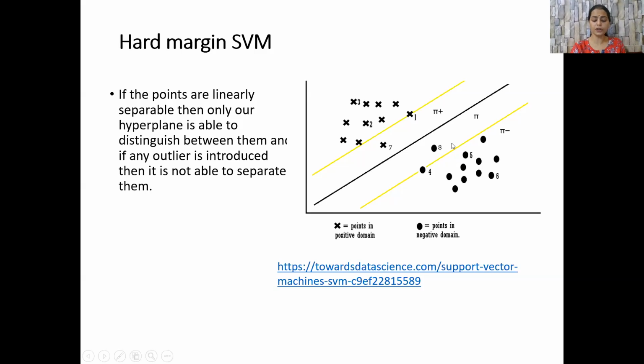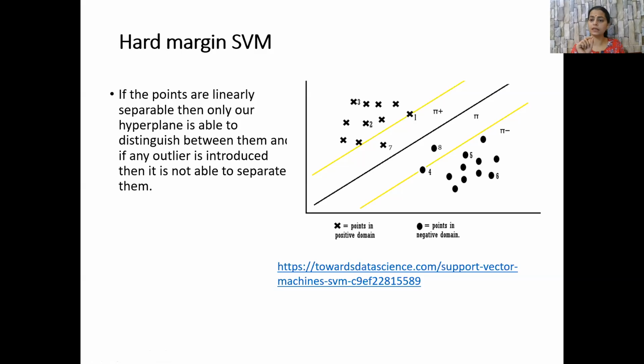Also, if we introduce any outlier in between, then our optimal hyperplane will not be able to separate these two into separate classes. Such types of SVMs are known as hard margin SVMs, since we have very strict constraints to correctly classify each data point.